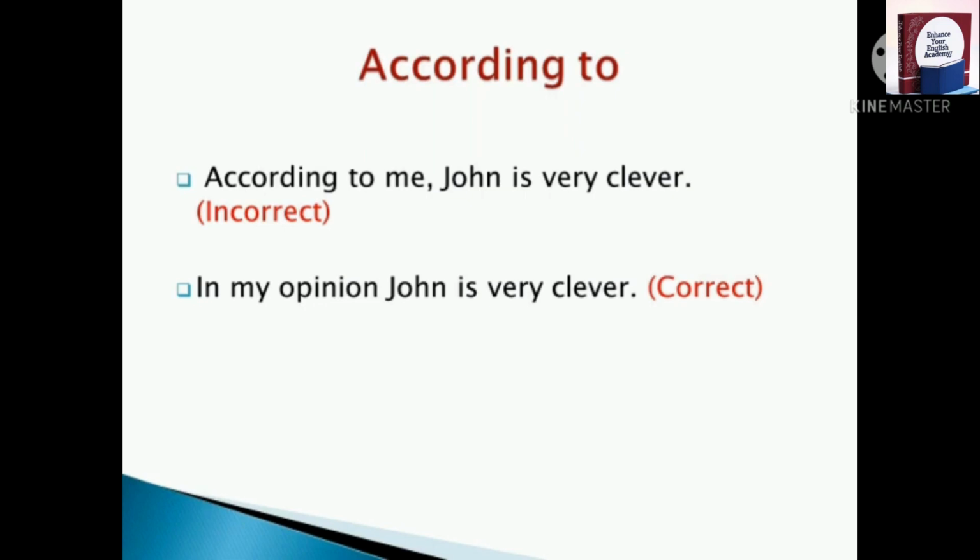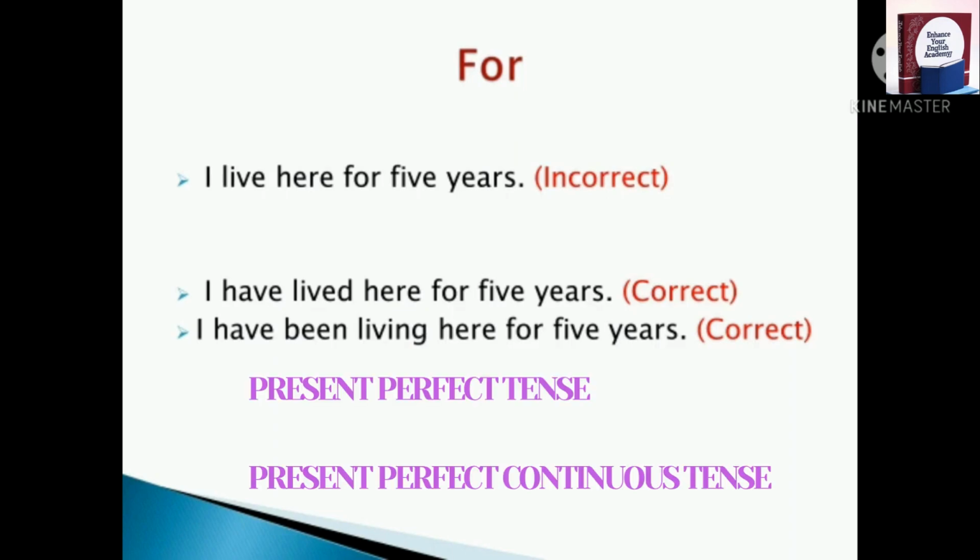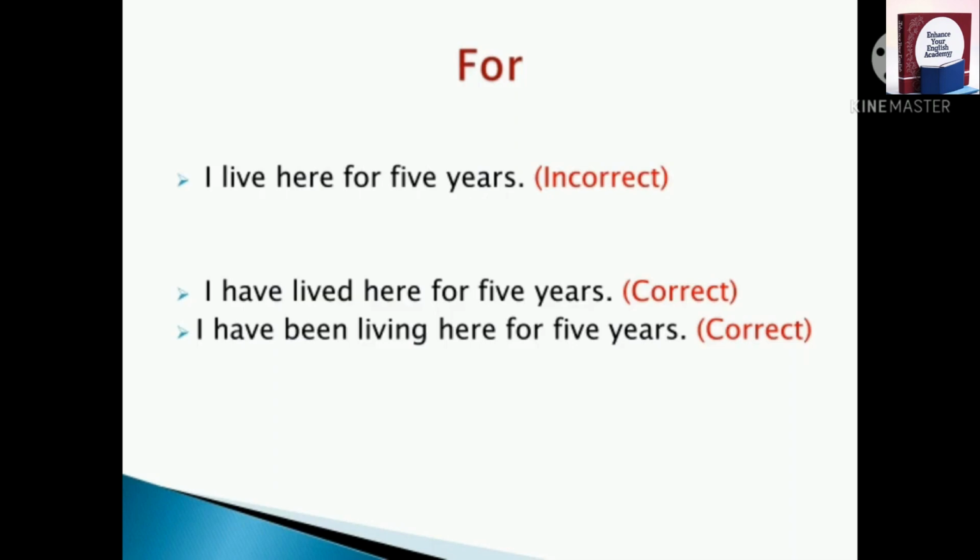Let's move to the next word, for. When should we use for? With which tense do we have to use for? I remind you, I made a presentation with the title Since versus For. Please go through that video to get total information about since and for. Where to use for, where to use since. So here I will be explaining you in a nutshell.